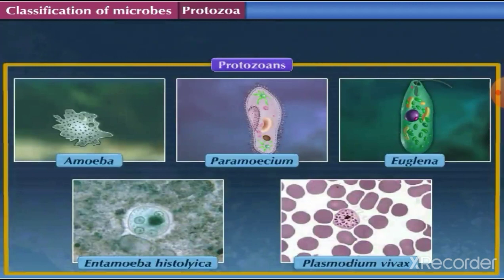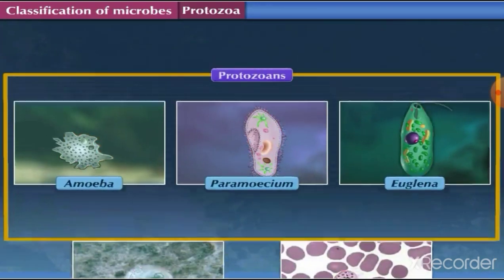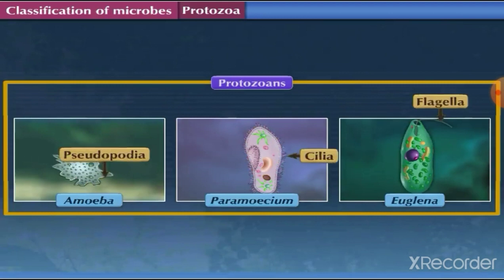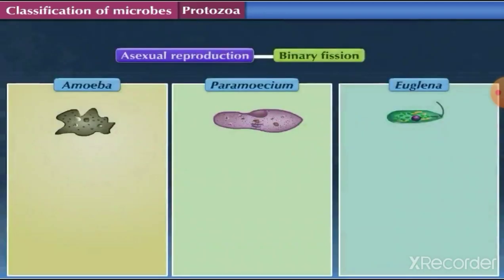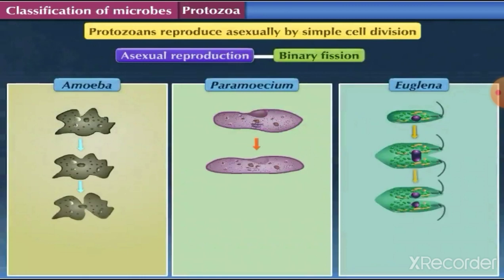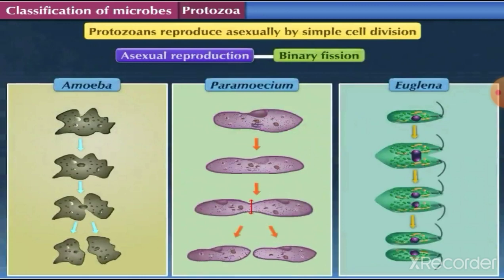There is great variation in cell structure, organs of locomotion, and modes of nutrition among protozoans. Protozoans reproduce asexually by simple cell division.